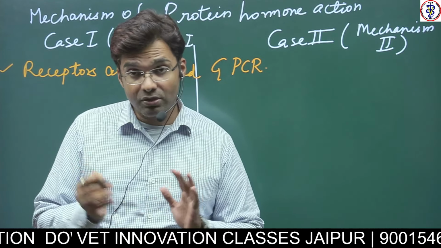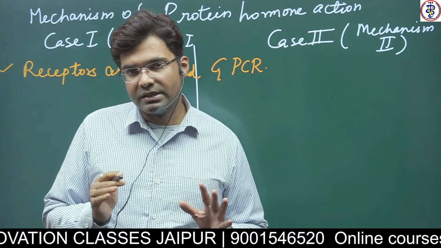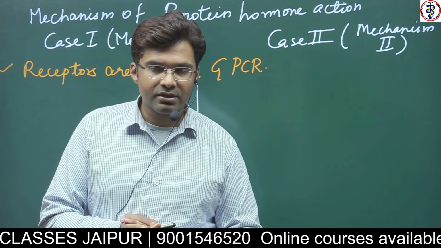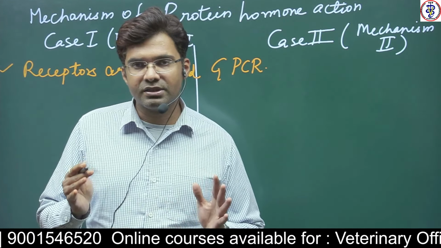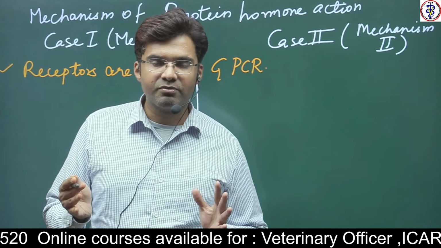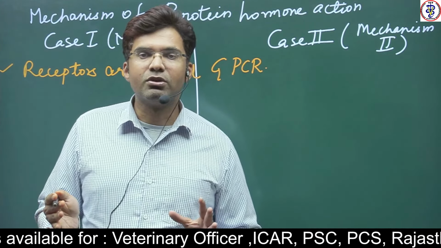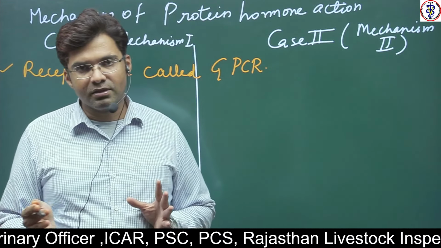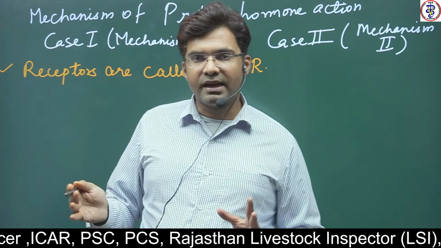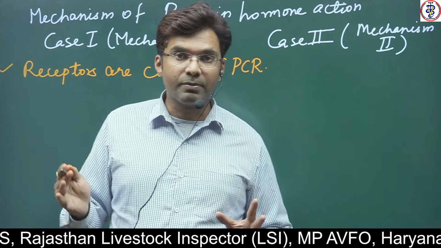It is called that because the inside surface of the receptor is in close apposition to, or contains, a protein which binds a nucleotide called guanine. It is a guanine binding protein on the inside surface of the receptor.